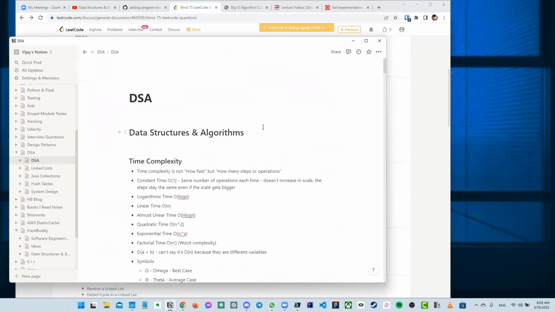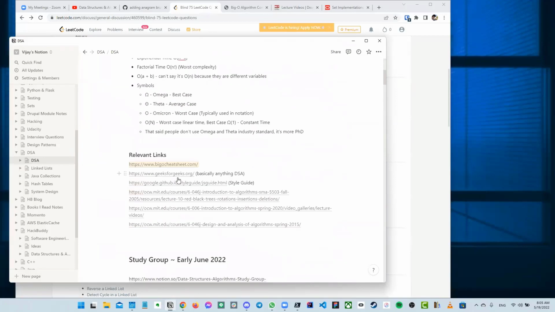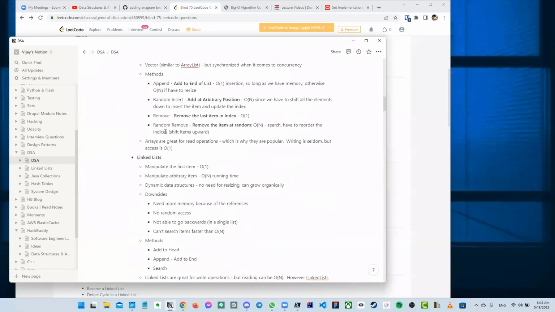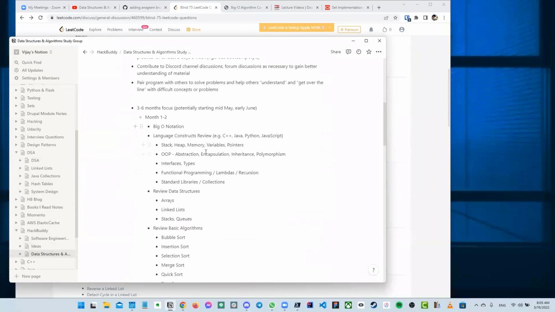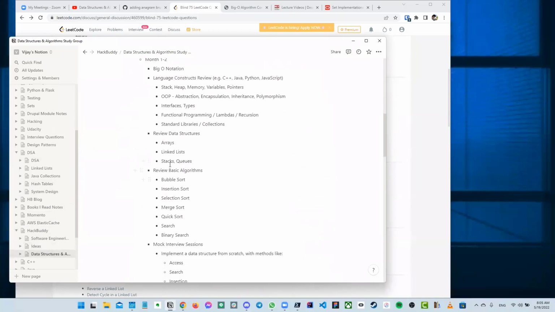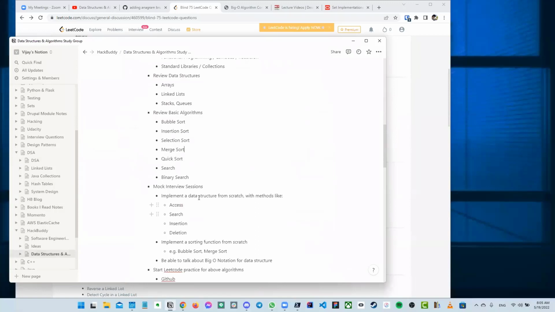So where are we right now? Arrays and linked lists? This is month one, right? So just work through here. We may get to stacks and queues. Also try to do the algorithms from scratch. Any of these, try to be able to do them on your own.